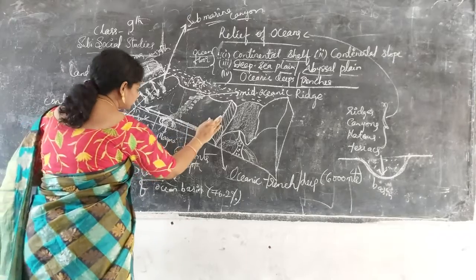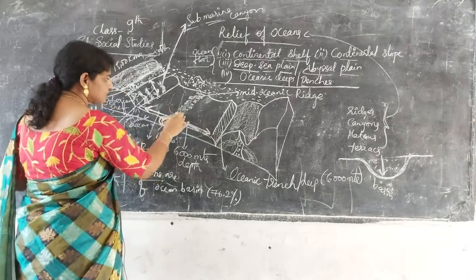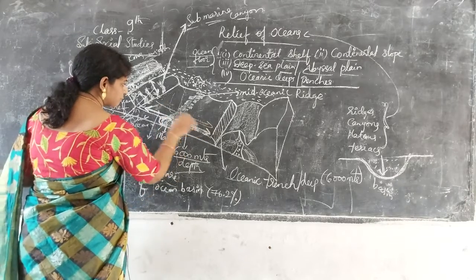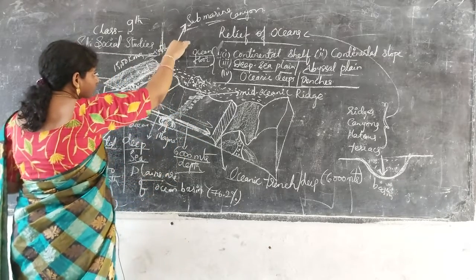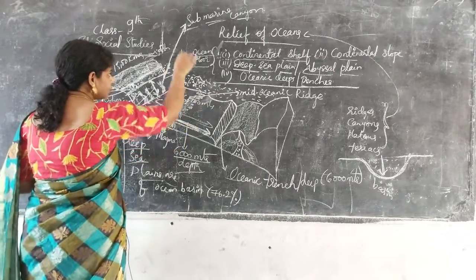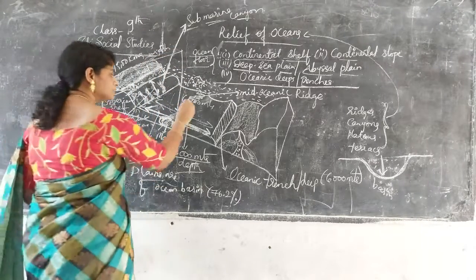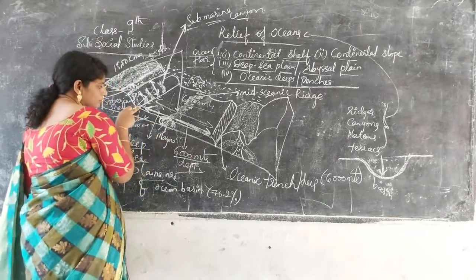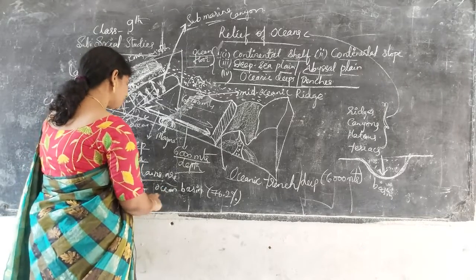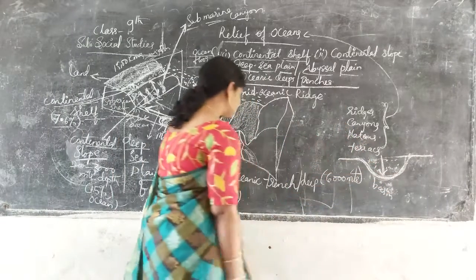That is a complete deep sea plain, extending from 3000 to 6000 meters depth. What is the depth of the sea from the upper surface of the sea? It is 6000 meters from the surface. If we go down from here, exactly 6000 meters, so it starts from 3000 to 6000 depth. These plains are also part of the ocean basin. I said what the ocean basin is. This is the ocean basin.